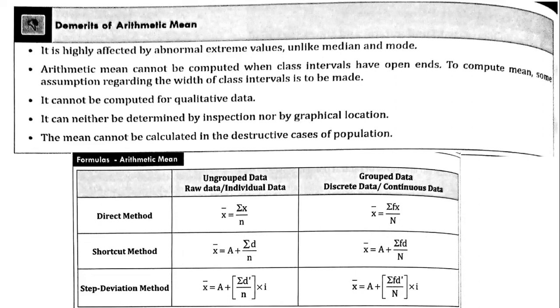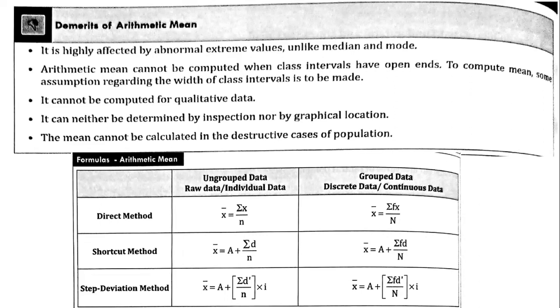The mean cannot be calculated in destructive cases of populations. If you have an extreme number of population items, compiling that and computing it into a mean may be very difficult or sometimes cannot be done. Now, these are the various formulas that are used for computing the mean.